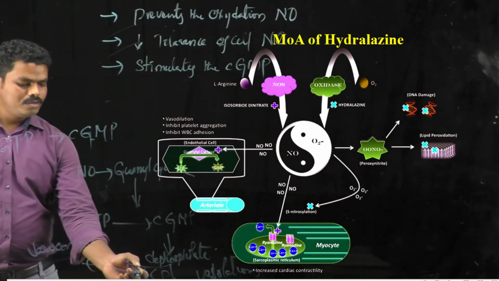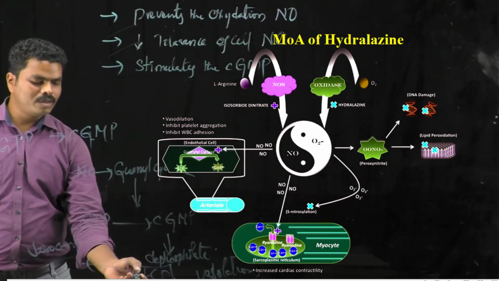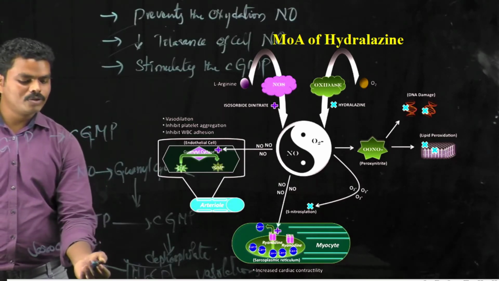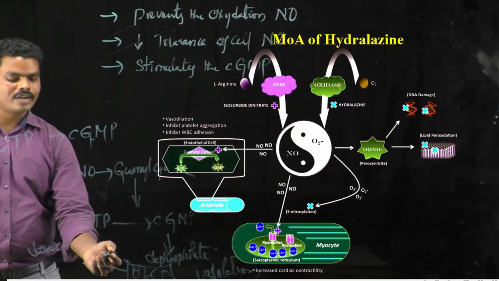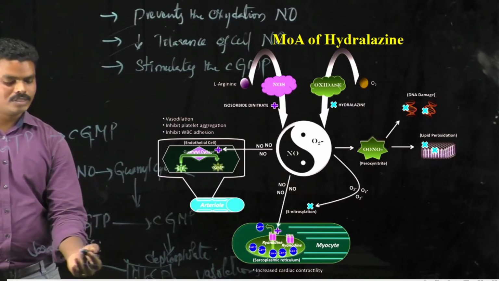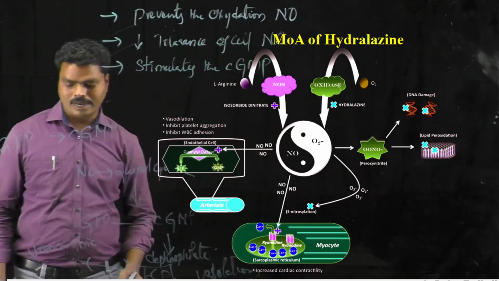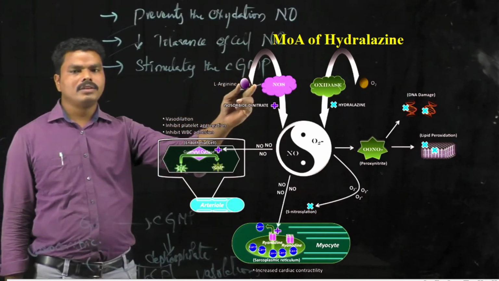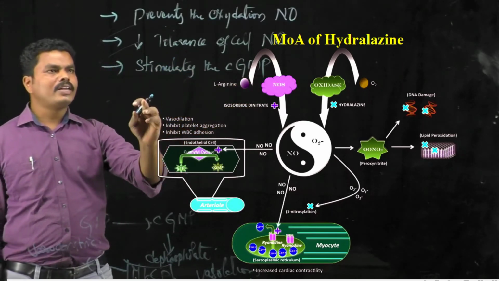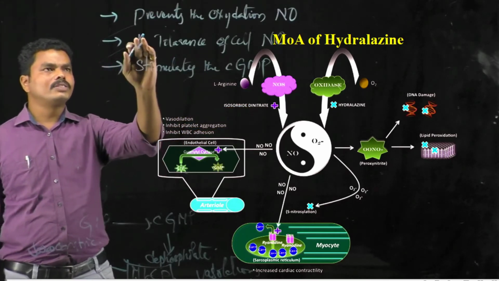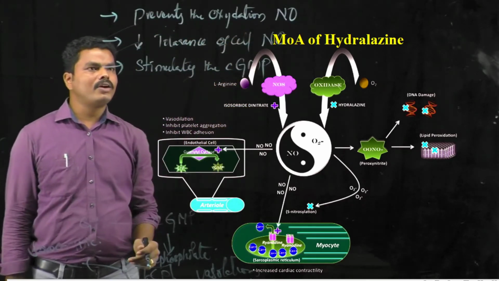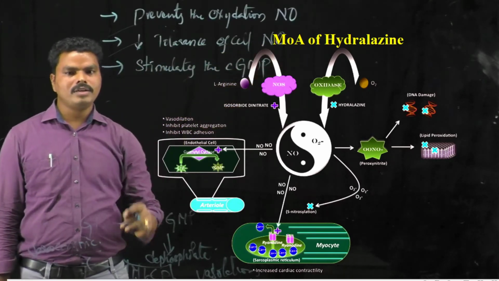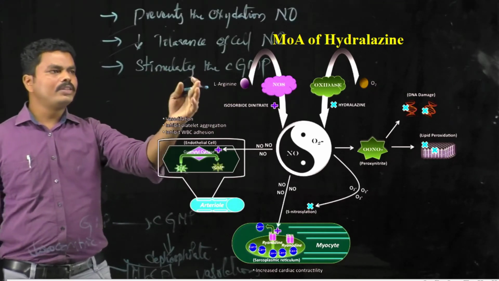When it is dephosphorylated, that means the myosin light chain phosphatases are dephosphorylated, then it is not available to show its action on myosin and actin filaments that are required to constrict. Then it may lead to the vasodilation action. So once again I am repeating the mechanism of action of hydralazine. The hydralazine shows the vasodilation action in three ways. First one is prevention of the oxidation of nitric oxide, and it can decrease the tolerance of smooth muscle cells to the nitric oxide. And third one is it can stimulate the cyclic GMP.